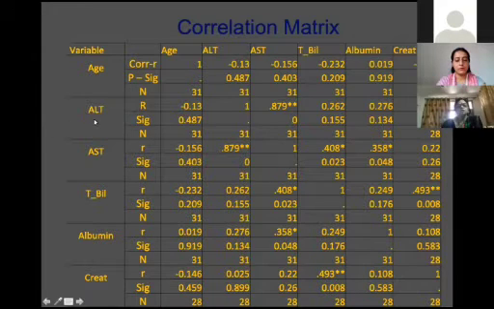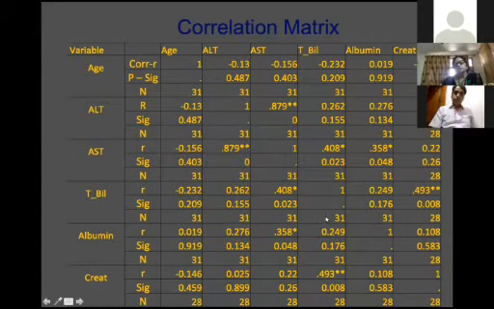Similarly, you can read like this: the correlation of ALT versus age is this value. ALT versus ALT is 1. All the diagonal elements are 1, because age versus age, ALT versus ALT, and so on, all become 1. The upper and lower elements are different. This is the correlation matrix for more than 2 variables.